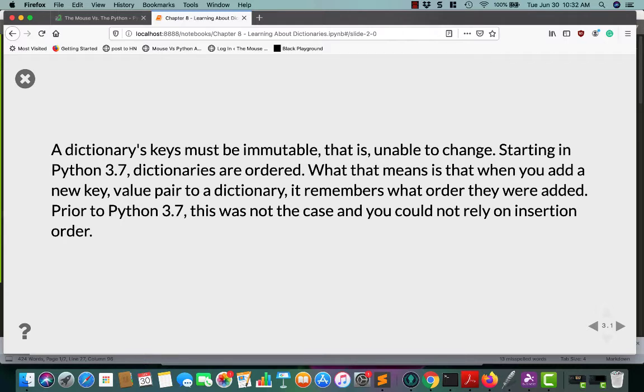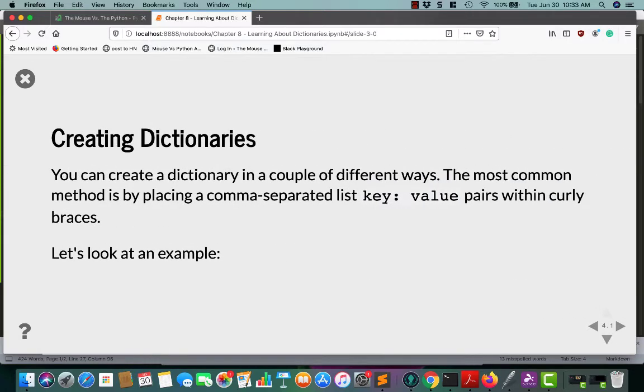Starting in Python 3.7, dictionaries are now ordered. Before that, they were unordered. So, when you created a dictionary, you couldn't depend on the keys being in any particular order. But now they are. That's really awesome. If you've been using Python for a long time, you'll enjoy that they're ordered now.